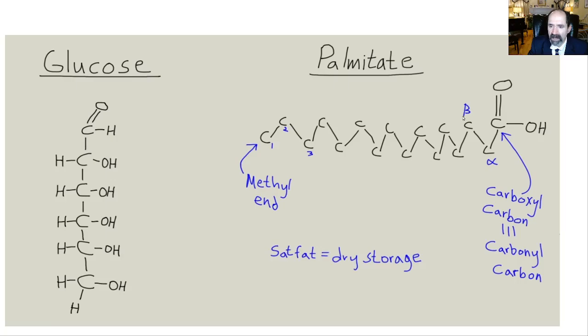Also, a double bond to an oxygen is called a carbonyl. So this is a carbonyl carbon. The carbon adjacent to it is the alpha carbon. The next one is the beta carbon, like the Greek letters of the alphabet, alpha and beta. And that'll be relevant later when we talk about beta oxidation of fats. But the important point here to realize is all these carbons have no oxygen on them. So in order to convert those into CO2, there's a long way to go. It's a long way to Tipperary, okay?